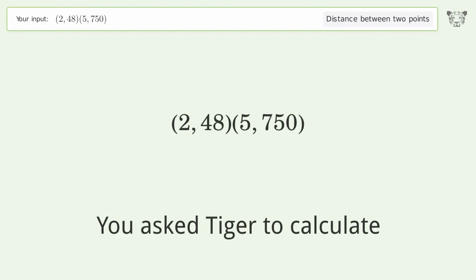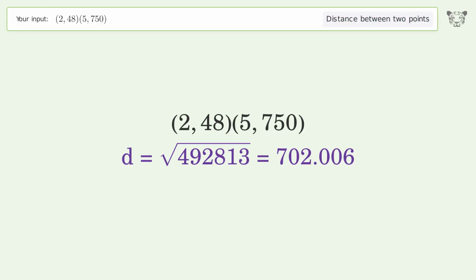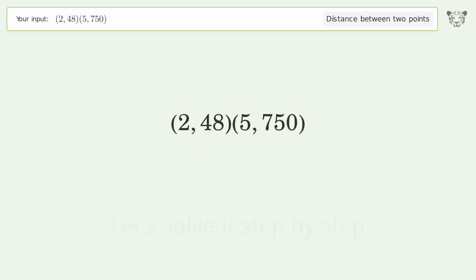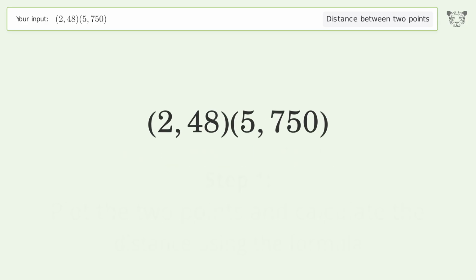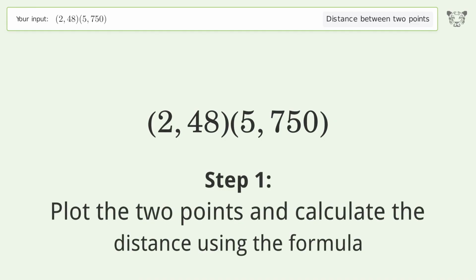You ask Tiger to calculate. This deals with the distance between 2 points. The distance between the 2 points is the square root of 492,813 or 702.006. Let's solve it step by step. Plot the 2 points and calculate the distance using the formula.